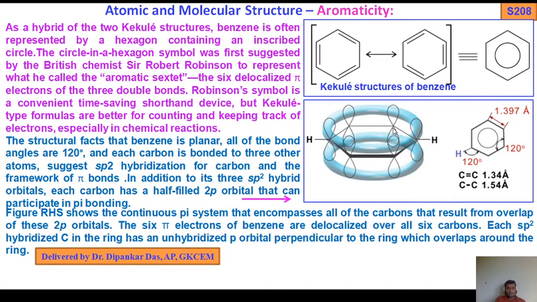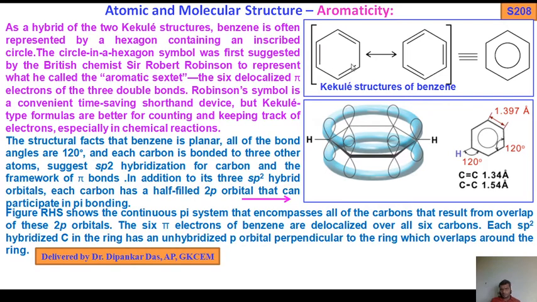The 6 pi electrons of benzene are delocalized. How are they delocalized? This pi bond shifts here, so this single bond becomes a double bond. Then this pi electron shifts here, and this pi electron shifts here. That's why we get these structures. Only delocalization of pi electrons takes place here; there is no change of atom arrangement. Only pi electrons get delocalized through conjugation.